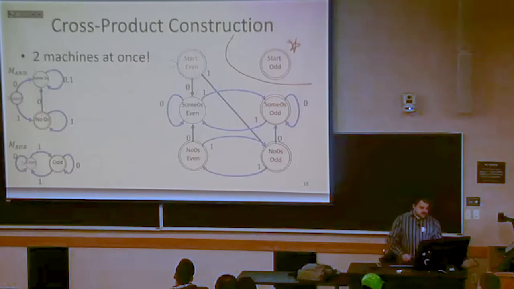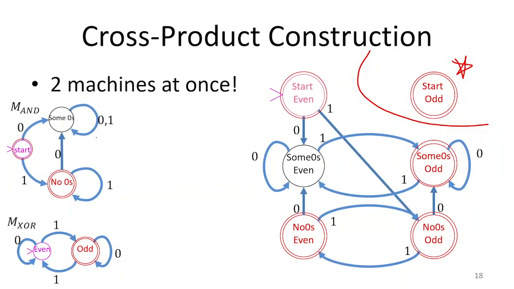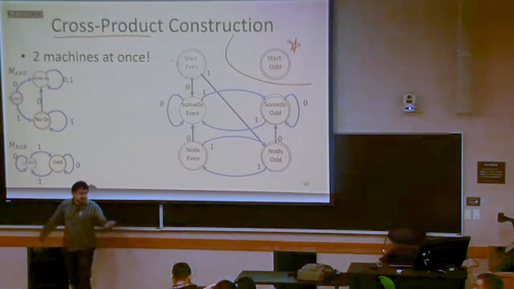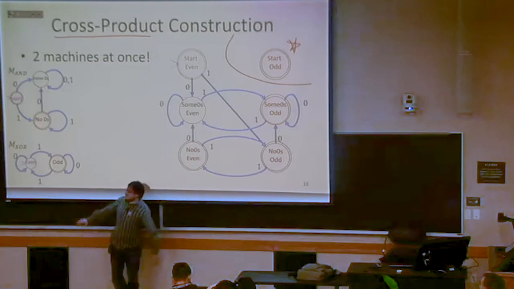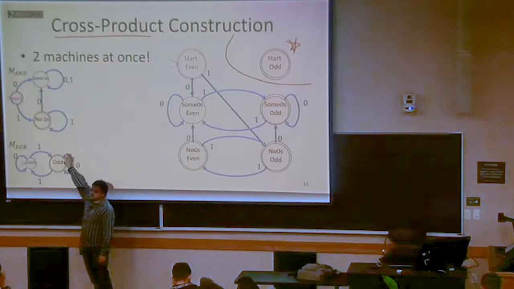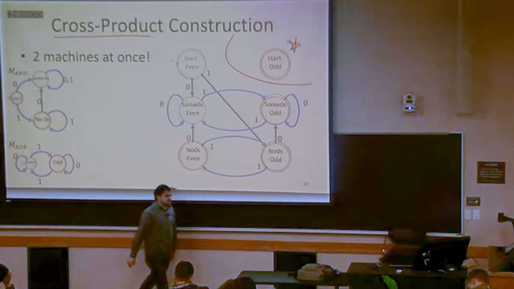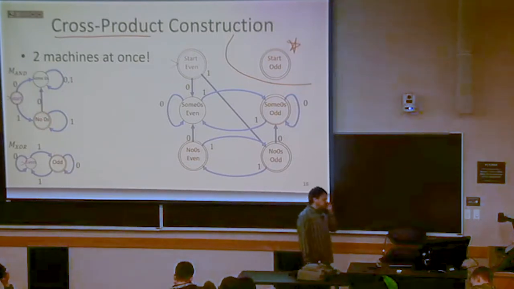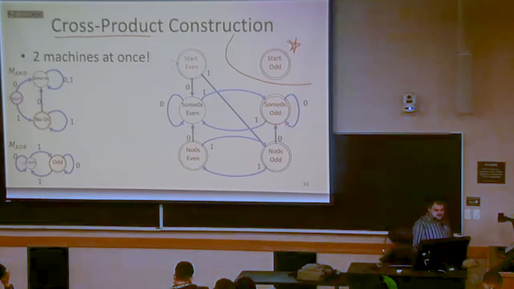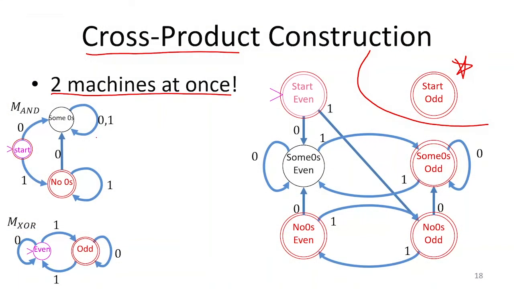Okay, so this, by the way, is typically called the cross-product construction. The reason it's called the cross-product construction is because in the machine we created, the states were pairs of the original states. So our state set over here is the cross-product of the state sets over here, or the Cartesian product, if you prefer that terminology. So we typically call this the cross-product construction for automata, and it essentially allows you to have one automaton that does the transitions for 2 machines at once.